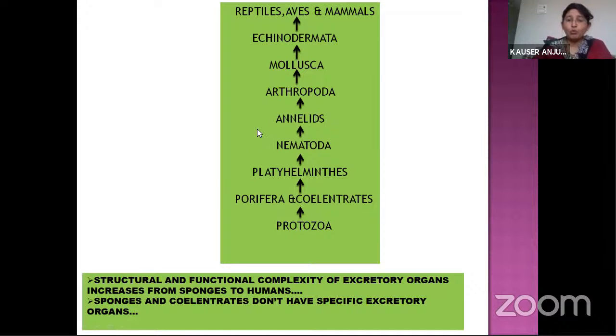As you go up in this flowchart, finally the most evolved organs are seen in human beings, which come under the phylum mammals. Sponges and coelenterates don't have a specific excretory organ. Water helps in the excretion.